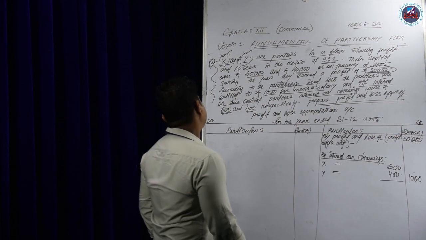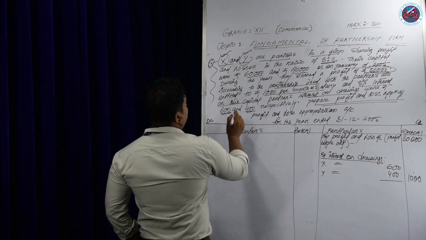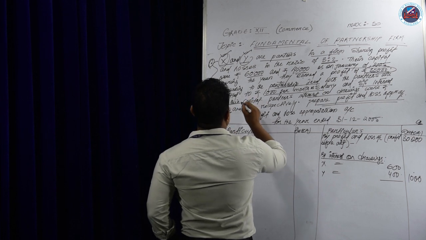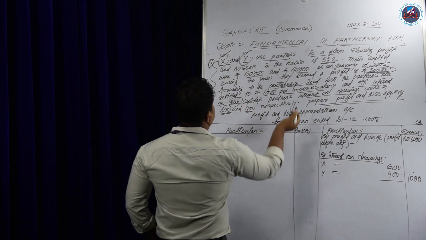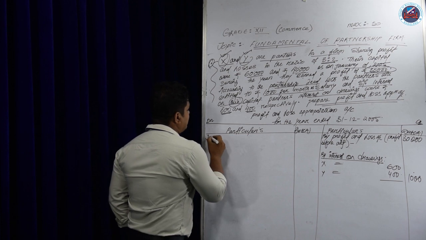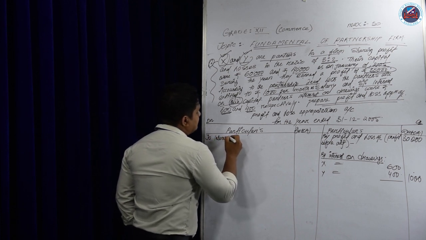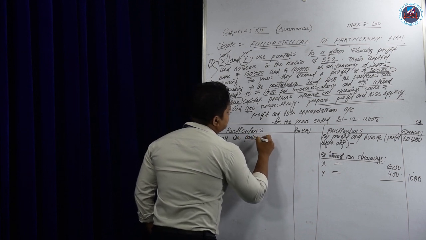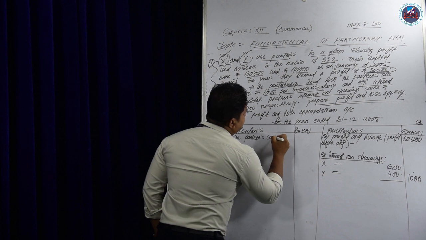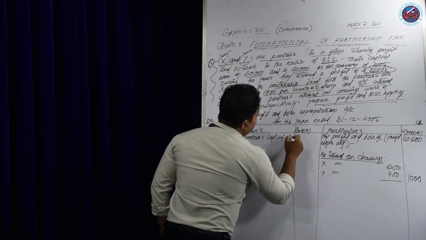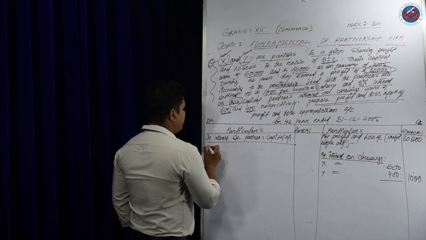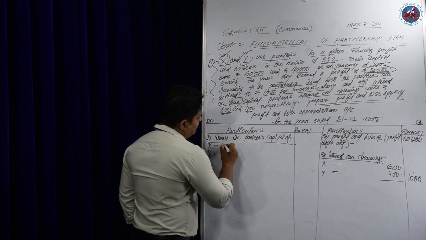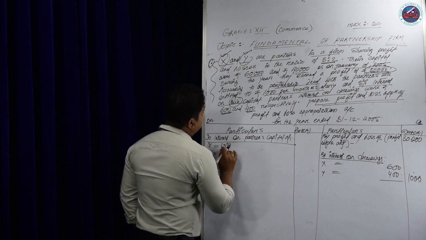Now we will go to the debit side. See what is given on the debit side. To interest on capital. What interest? 5% interest on their capital. Both the partners will get an interest, so write here interest on partners' capital account, and underline it. Two partners, X and Y, 5% of their respective capital.